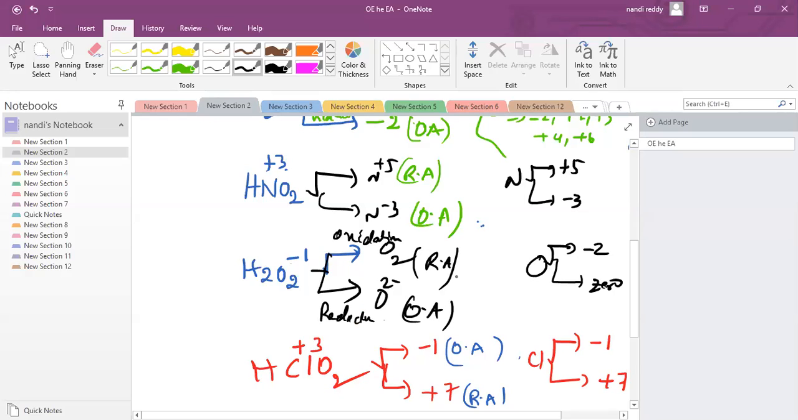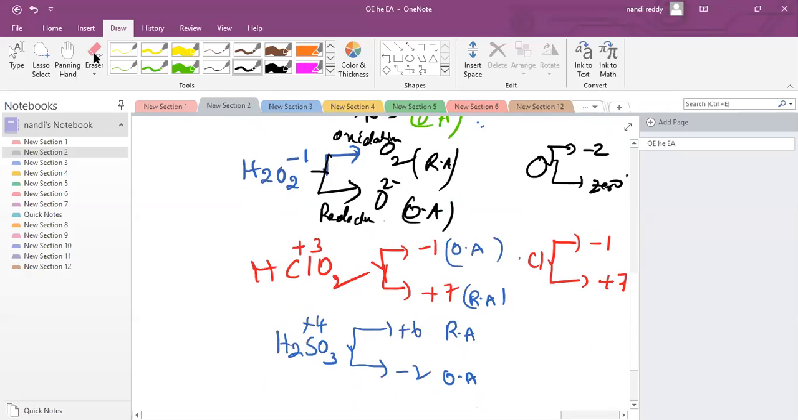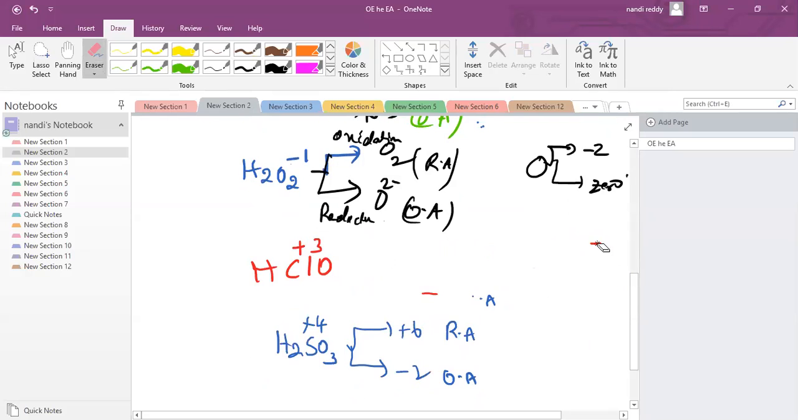Can you find what H2O2 acts as? Also, HClO2 as well as H2SO3: what can they act as? Oxidizing agent, reducing agent, or both. Check it.